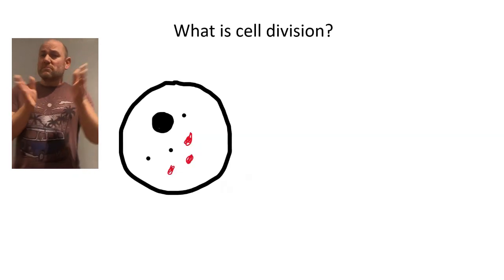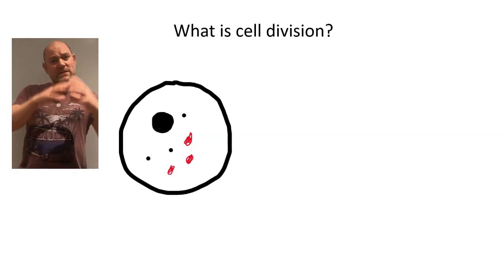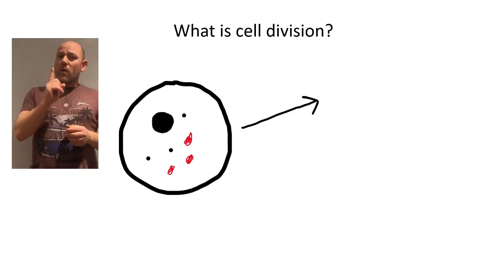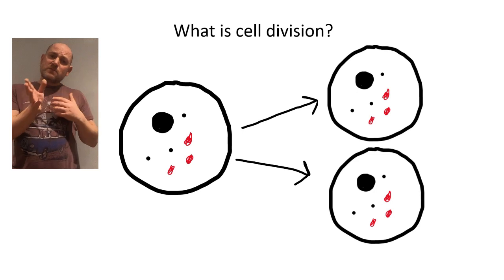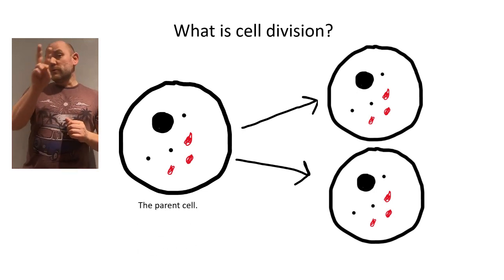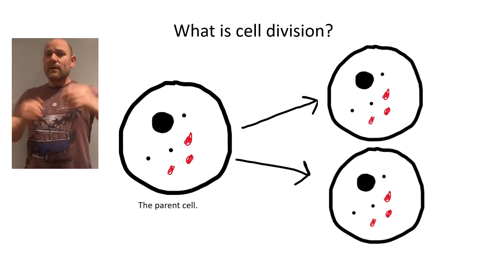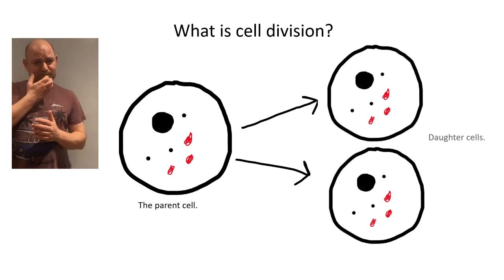So what is cell division? Well, cell division is when one cell splits into two cells. And we call the first cell that splits the parent cell. And we call the two cells that are formed from it the daughter cells.